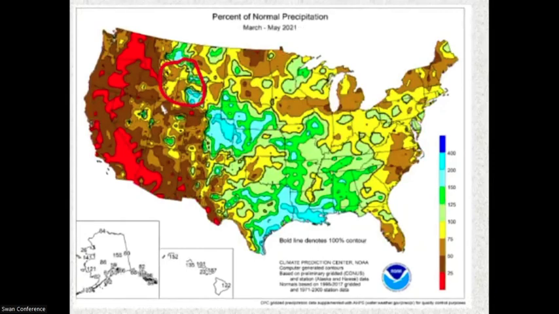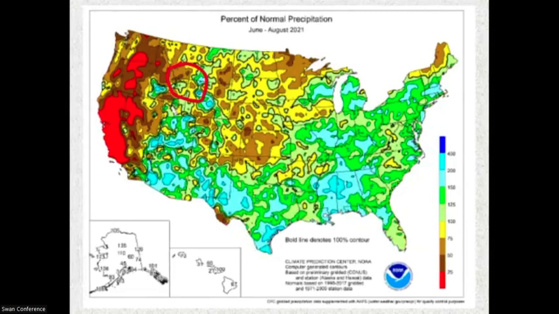March through May precipitation is a concern to us because that determines whether the swans nesting, building their nests, will have the nests get flooded out. Once again, you can see that we have a high degree of variability, anywhere from 150% of normal down to 50% of normal, and that will affect cygnet production as well.